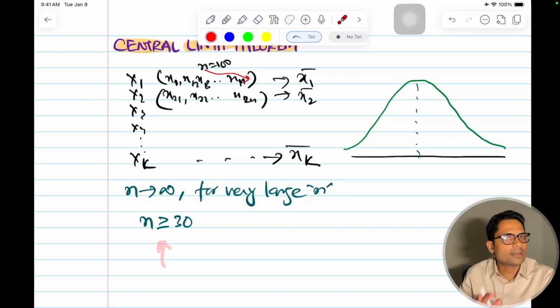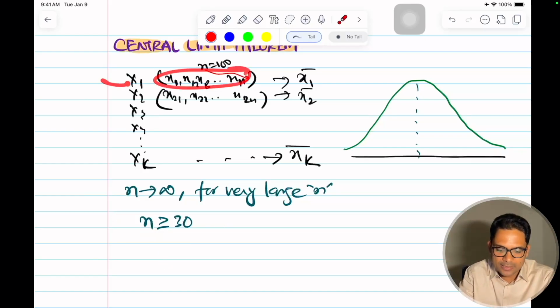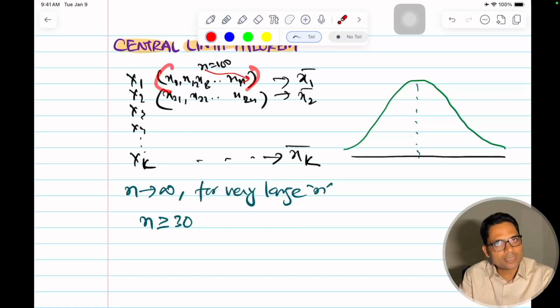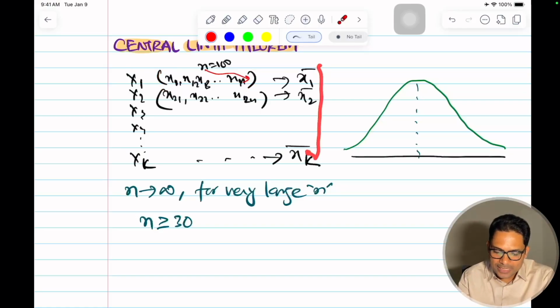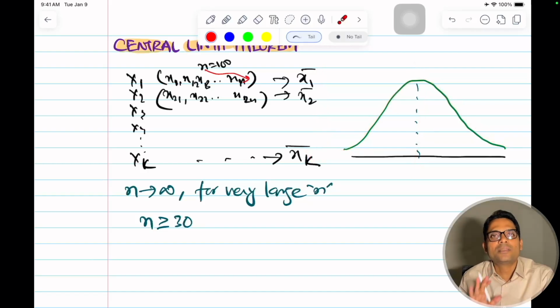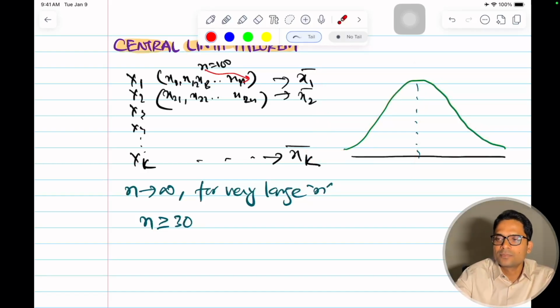If I have at least 30 samples in each trial, it is considered a large sample, and if I plot these means, I will get a Gaussian distribution. This is the central limit theorem.